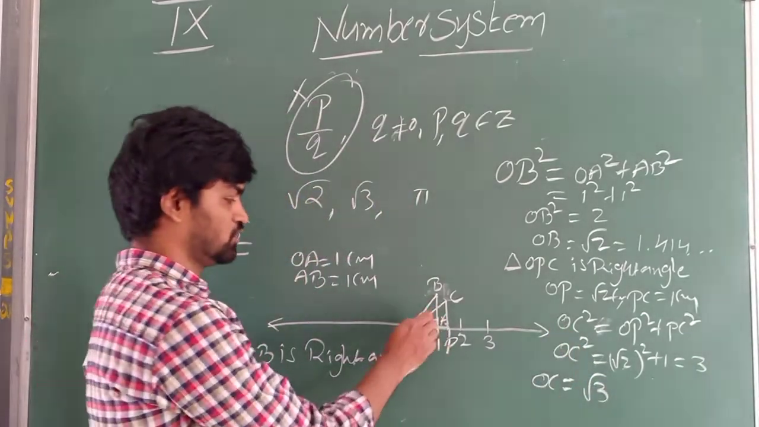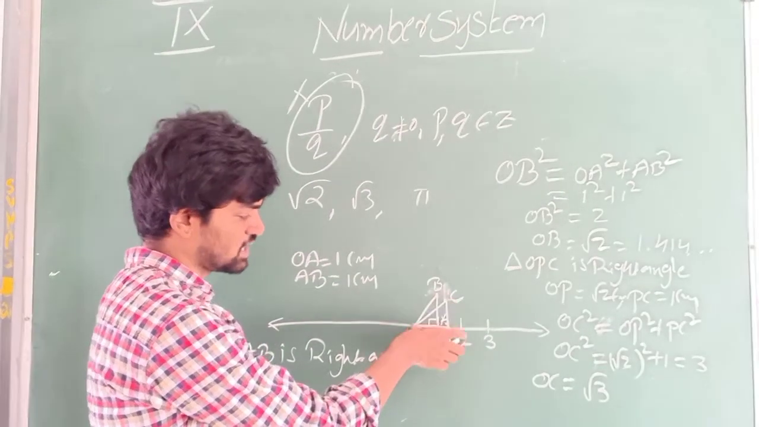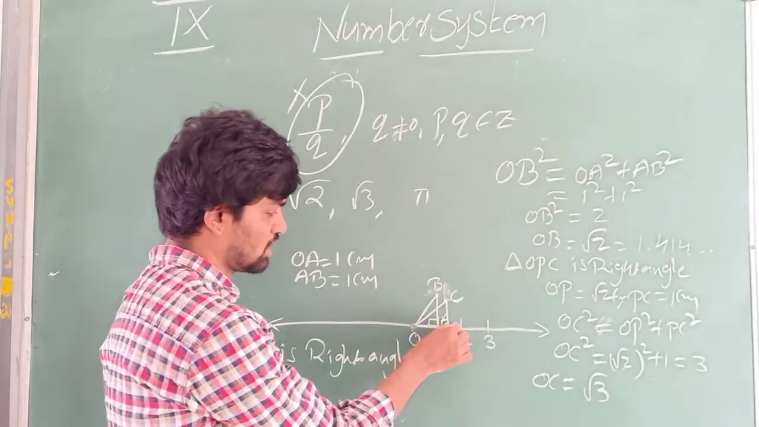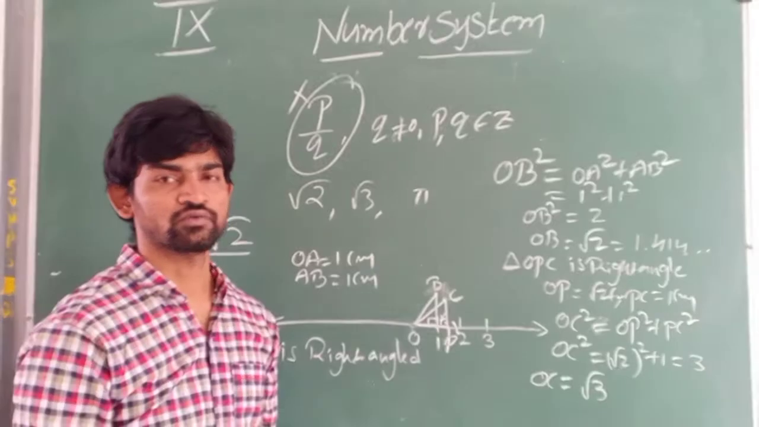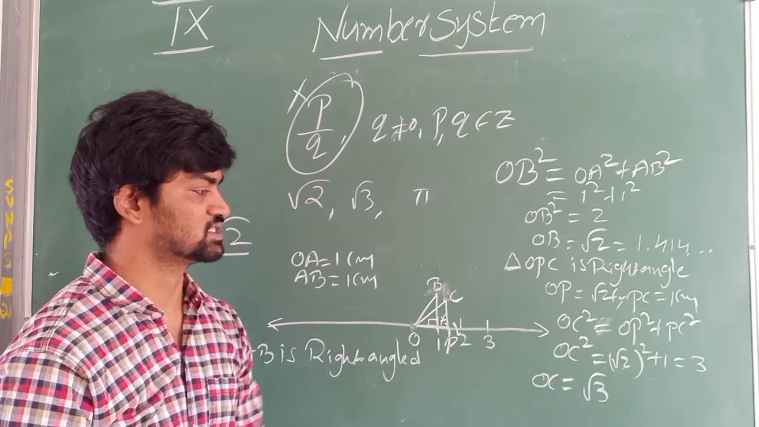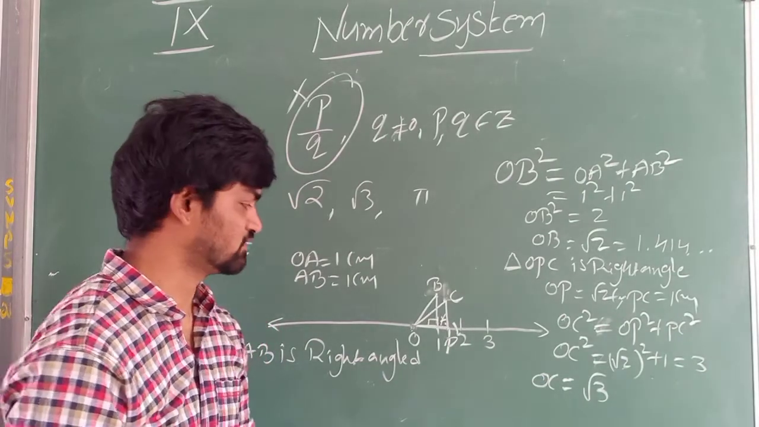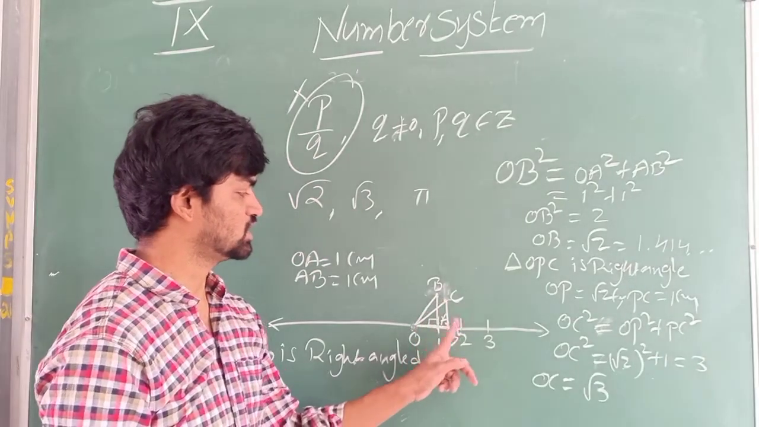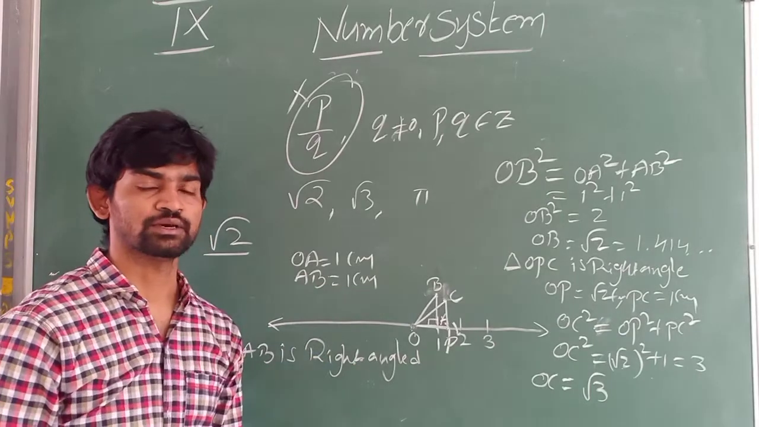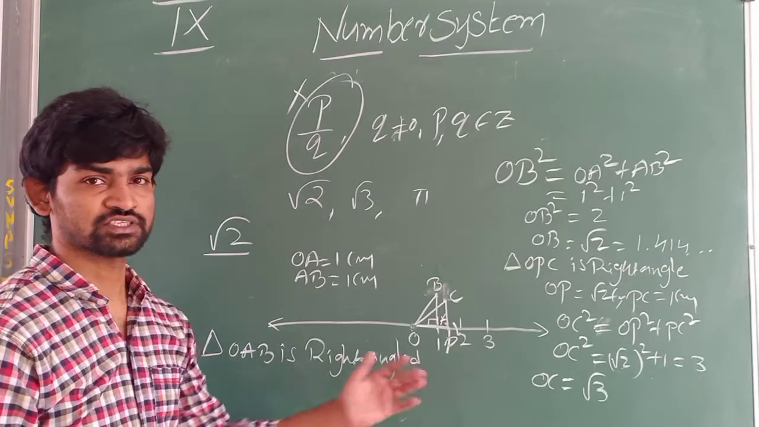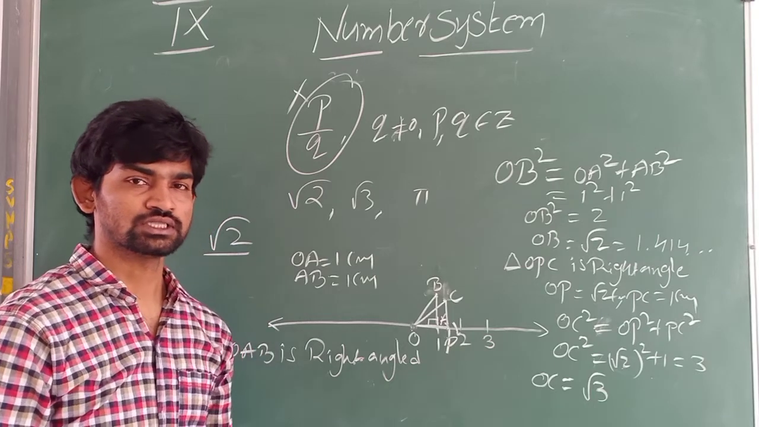Now, the hypotenuse we got is OC. Then take OC as radius and cut an arc. It will come at 1.7, near 1.7, because the nearest decimal value of root 3 is 1.713 something. So you will get OC like this. This is how we represent irrational numbers on the number line. This is your second exercise. We'll move on to the third exercise.